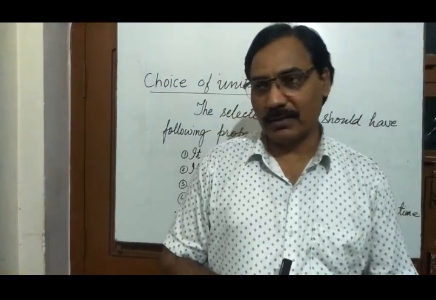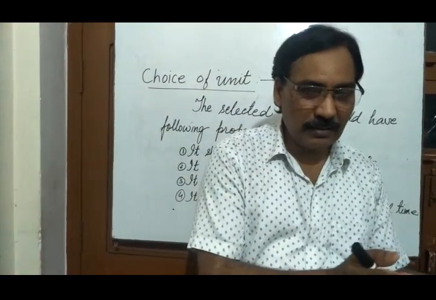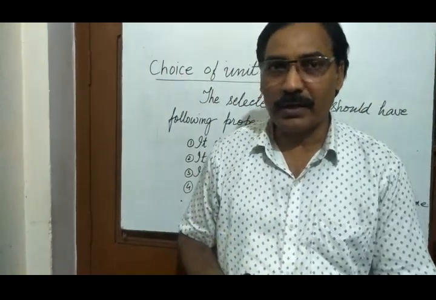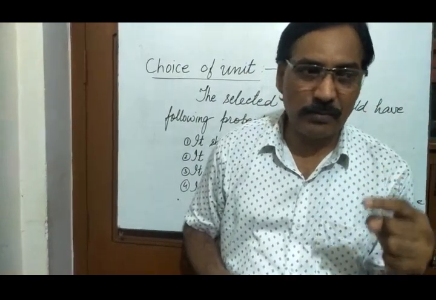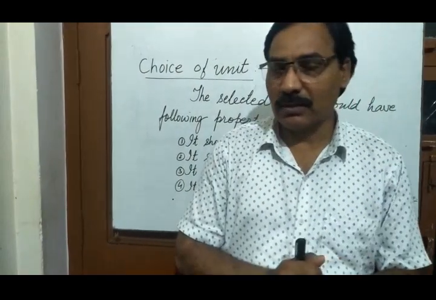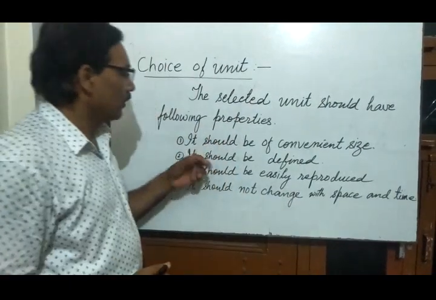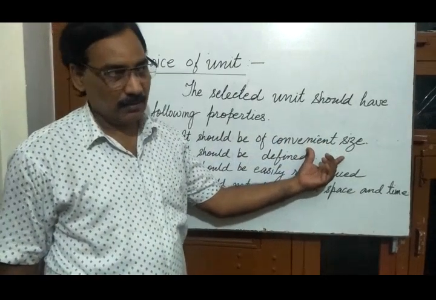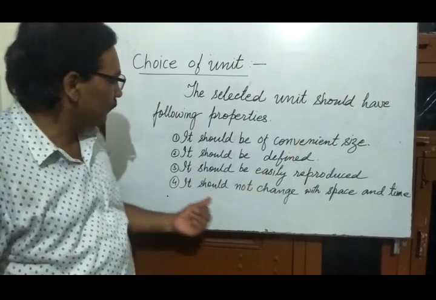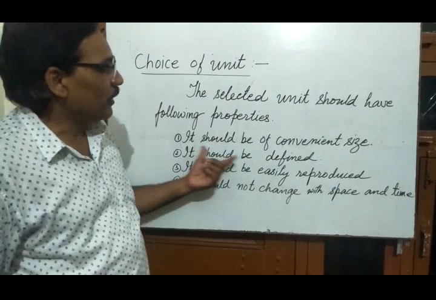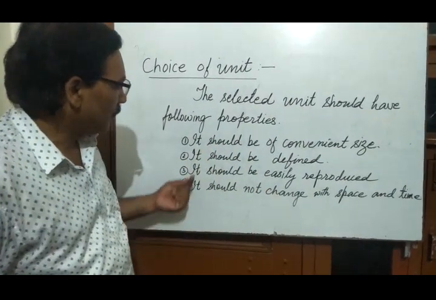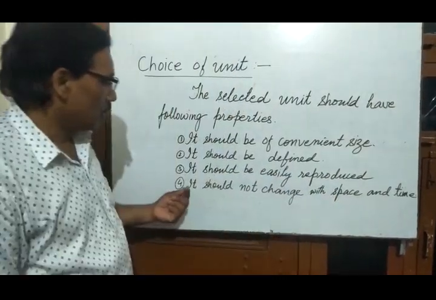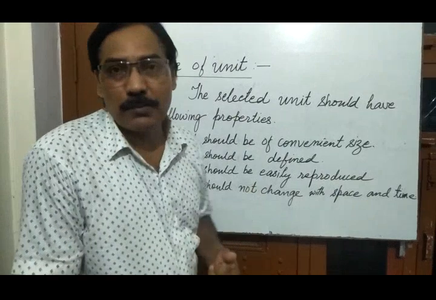Basis of units. When you are going to design, when you are going to select a unit to measure a physical quantity, what points should be in your mind before selecting a unit? These are: number one, the unit should be of convenient size so that it can be easily handled. It should be well defined. It should be easily reproduced, and it should not change with space and time.